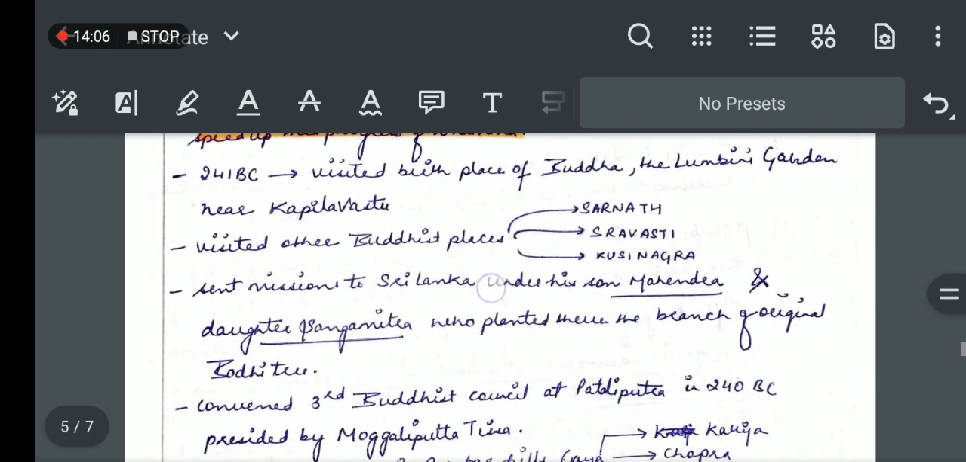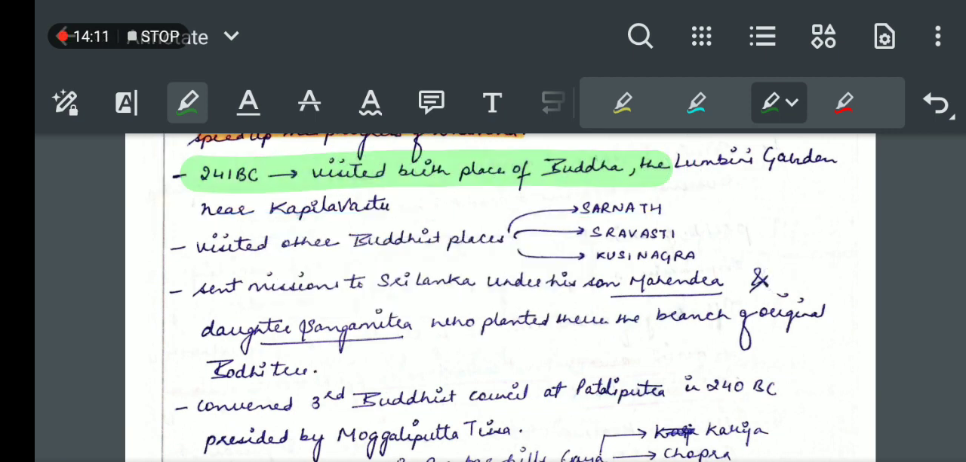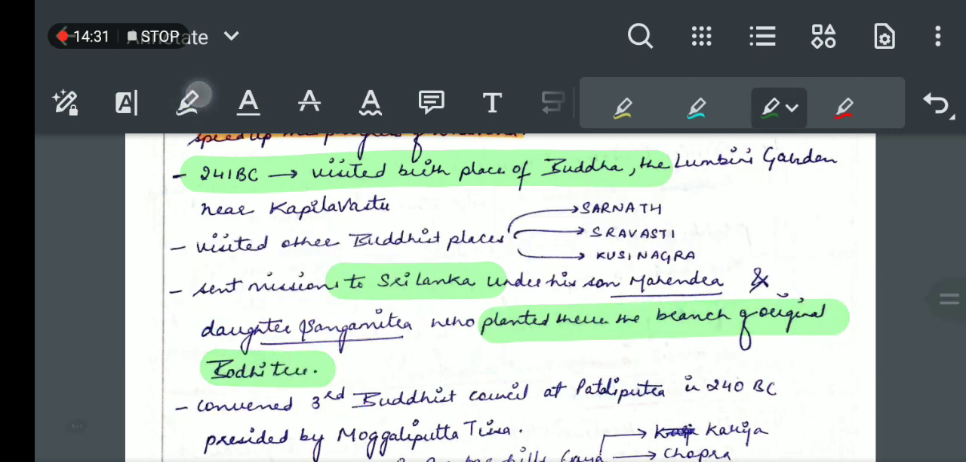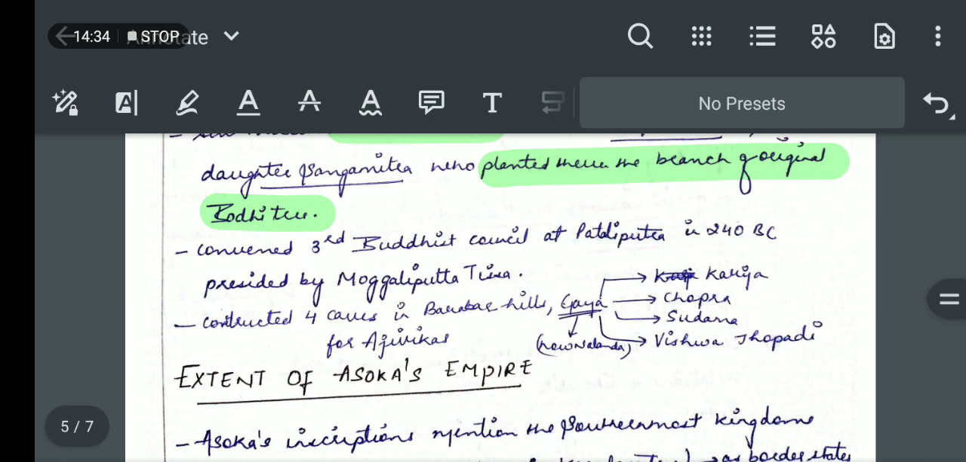Then in 241 BC, after 20 years, he visited the birthplace of Buddha, the Lumbini garden near Kapilavastu. He visited other Buddhist places also, like Sarnath, Shravasti, Kushinagar, etc. He even sent missions to Sri Lanka under his son and daughter Mahendra and Sanghamitra to spread the Dhamma, and they planted there a branch of the original Bodhi tree.